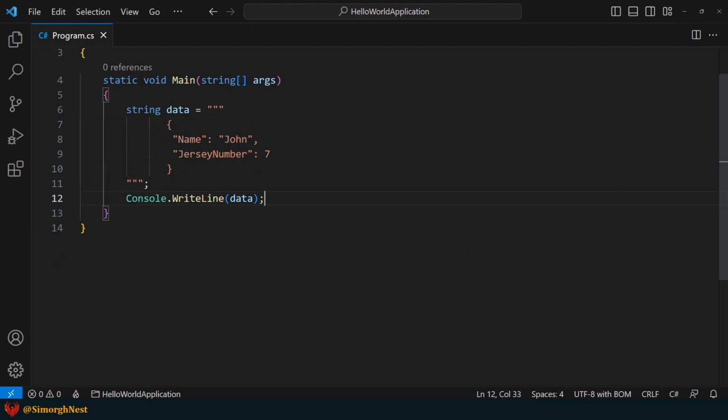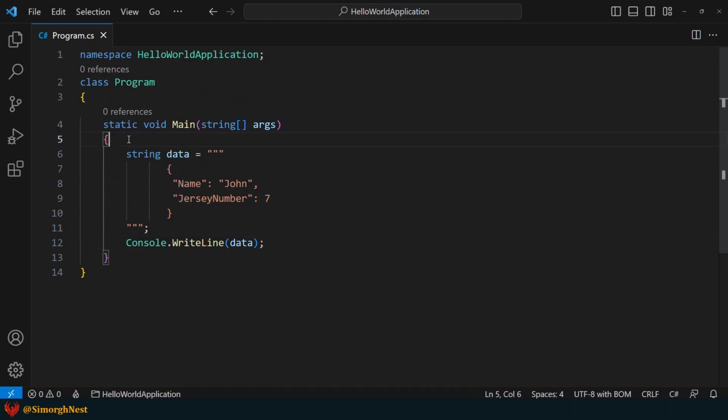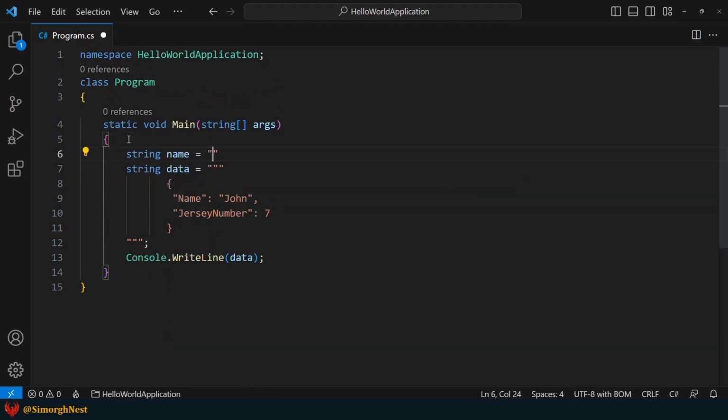Alright, now let's discuss raw string interpolation. To indicate a string literal as a raw string interpolation, we simply need to prefix it with a dollar symbol before the opening double quotation marks. But if we want to include a variable within this data, an error occurs because the string already contains curly braces.